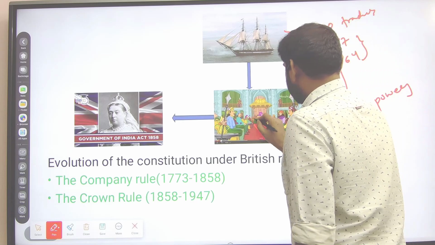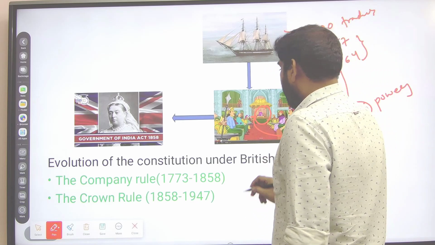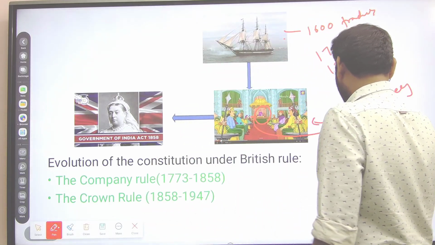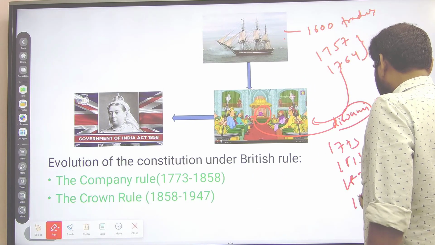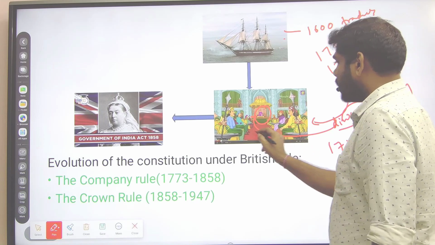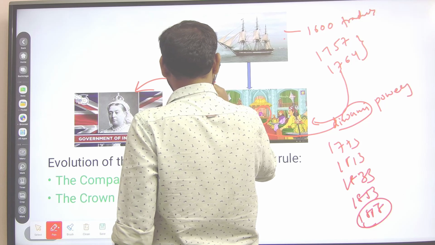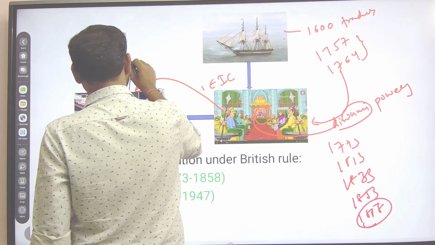A Diwan, an officer, was established in the court of the kingdom, and over a period of time, after the 1773 Regulating Act, and the Charter Acts of 1833 and 1853, and the Government of India Act, the powers of the East India Company were taken by the British Crown.